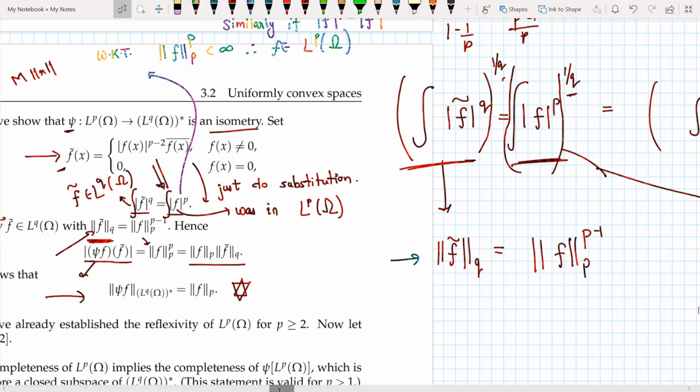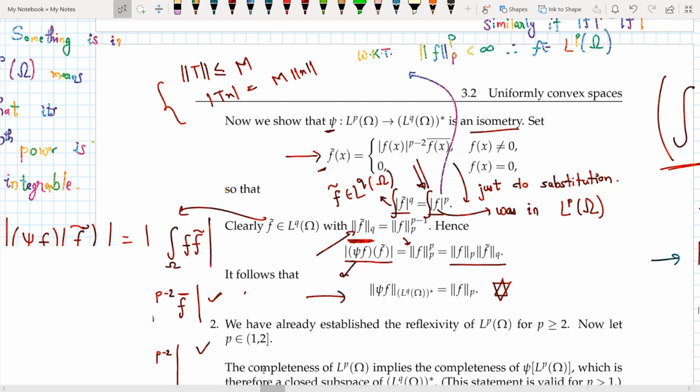Now what next I can do is, once I have that, I make another statement which I just missed, and I say that clearly f tilde belongs to Lq.